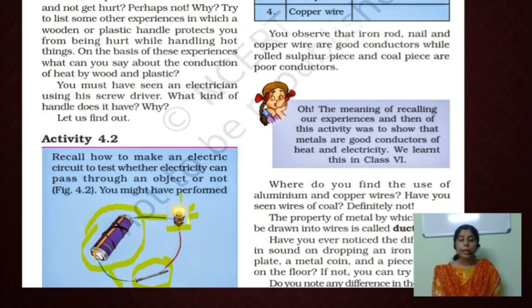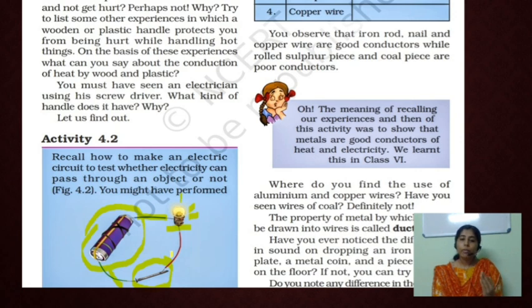Next, we replace that copper wire with a coal piece. That time, did the bulb glow? No, it does not glow because coal is an example of a non-metal and it does not allow the passage of electricity through it.